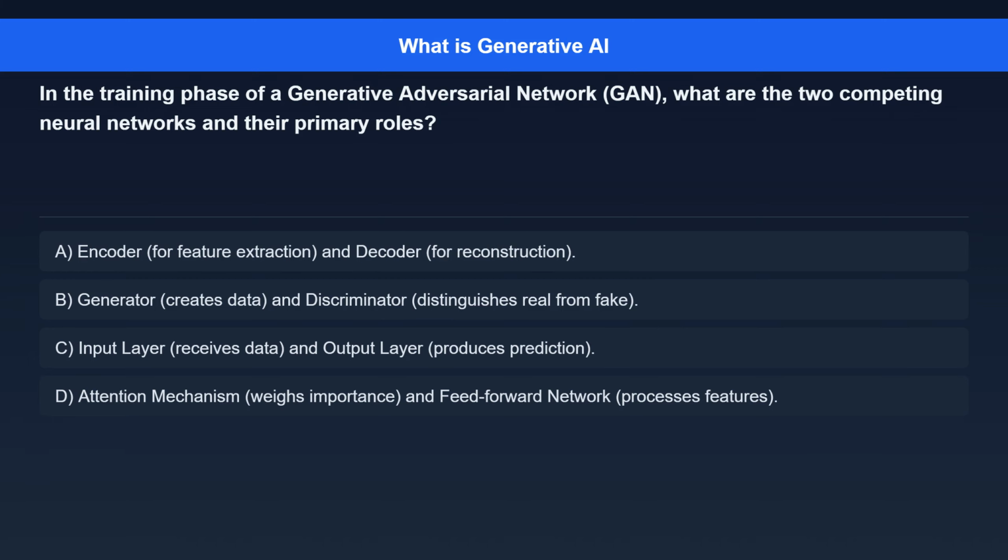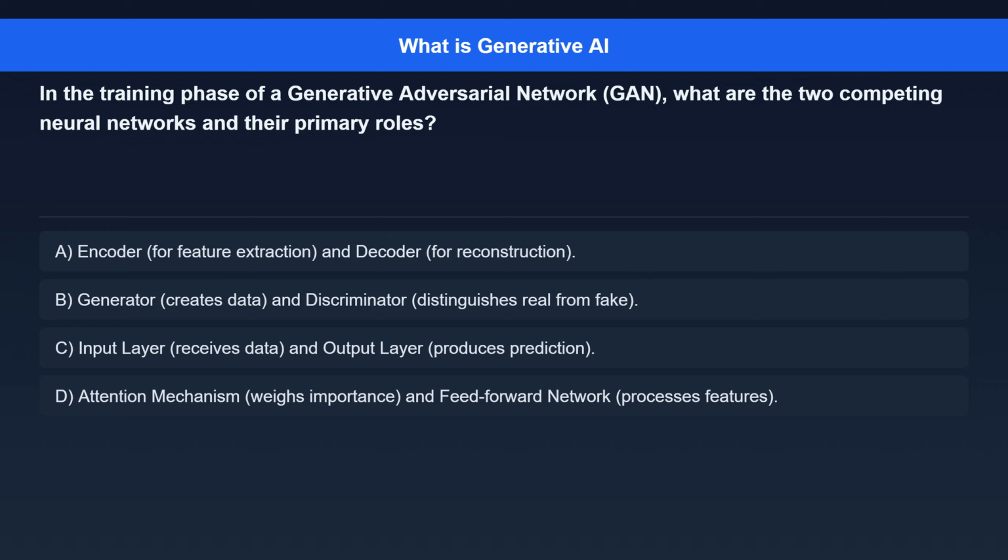Question 6. In the training phase of a generative adversarial network, GAN, what are the two competing neural networks and their primary roles? Option A, encoder for feature extraction and decoder for reconstruction. Option B, generator creates data and discriminator distinguishes real from fake.